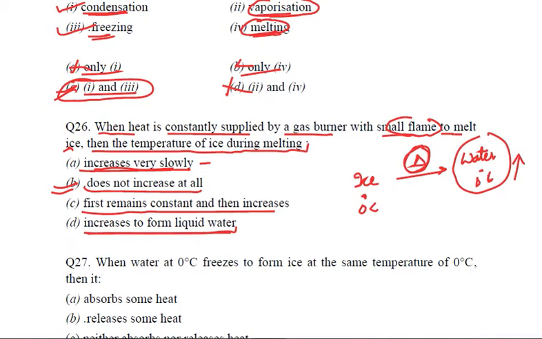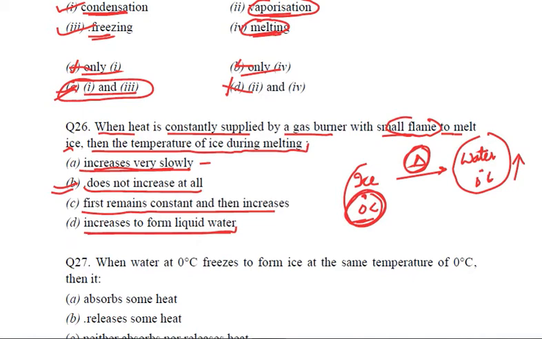So initially the temperature is not going to increase because ice is at 0 degree. It is not yet melted. Got it? So this is a very good question. If you think logically, this is a very deep question.